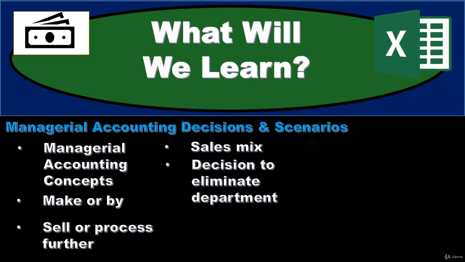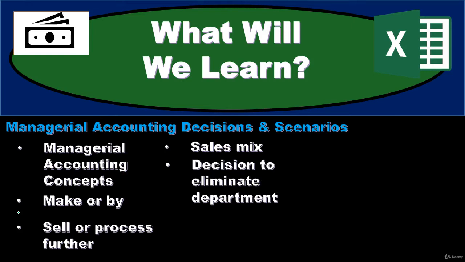This type of decision-making process that we'll take a look at through many of these different decision-making processes is going to include a similar type of method with regard to relevant costs, relevant benefits. So although these are types of decisions that aren't going to happen all the time, meaning we're not always going to be making decisions on a day-to-day process as to whether we should eliminate a department or not, or the sales mix decision, or a sell or process further, or make or buy type of decision, the process that we go through and the thinking about the relevant costs and benefits will be similar to these type of decisions, whether in business or personal.